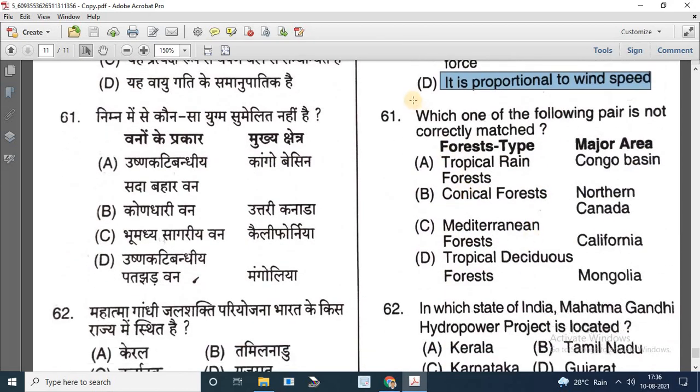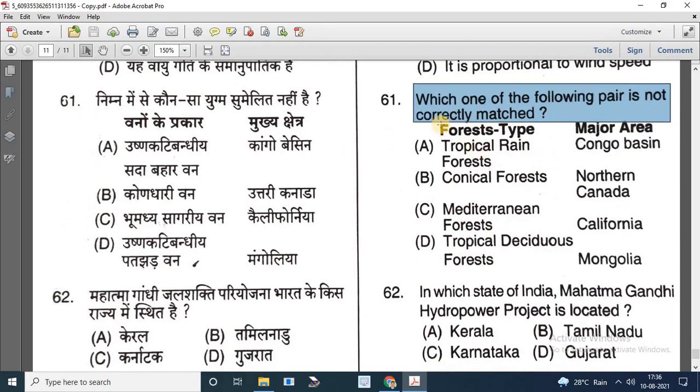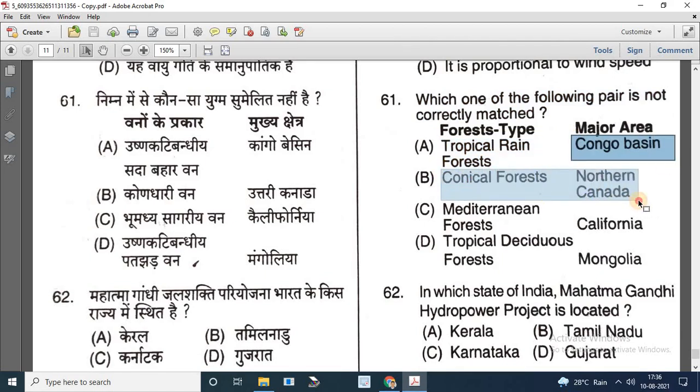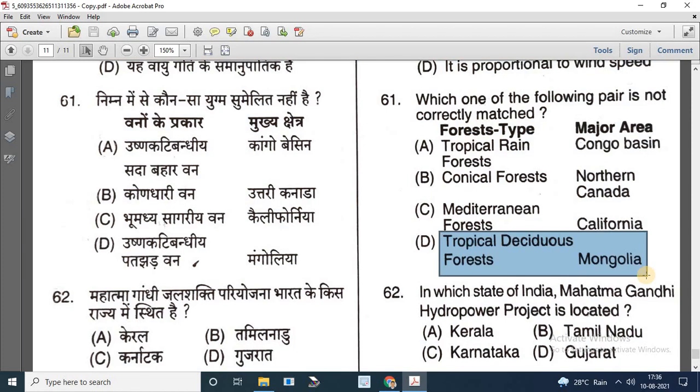Question number 61. Which one of the following pairs is not correctly matched? On one side, there are various types of forests, and on another side, the major areas they occupy. Option A, tropical rainforests, Congo Basin. Yes, it is correctly matched. Coniferous forest in northern Canada. It is also correct. Mediterranean forests, California. It is also correct. And D is tropical deciduous forests, Mongolia. It is not correct because in Mongolia various types of temperate forest exist.